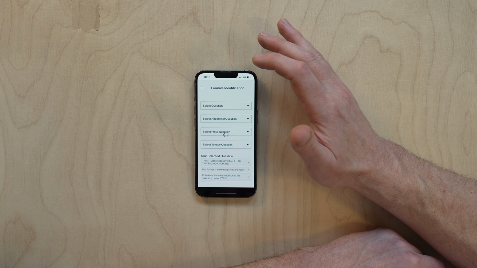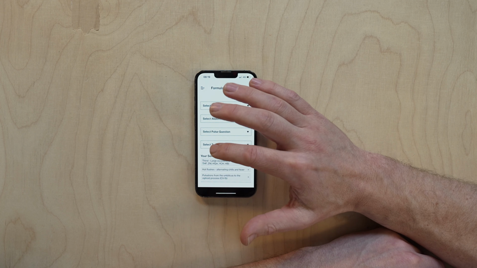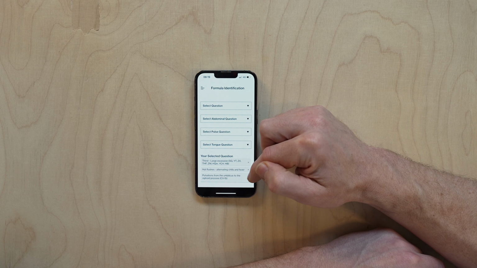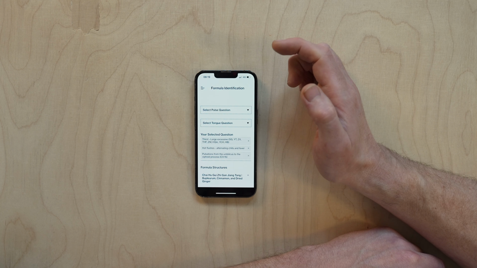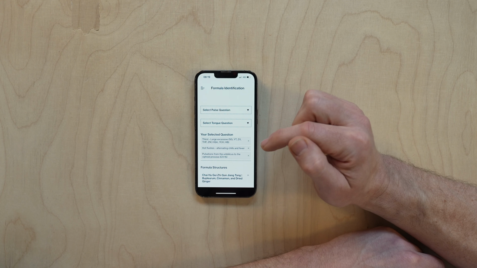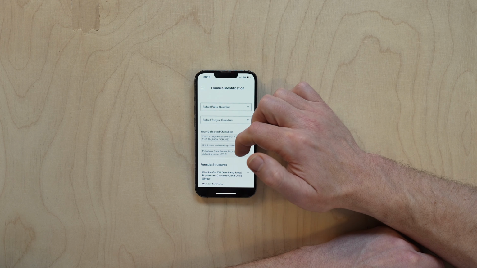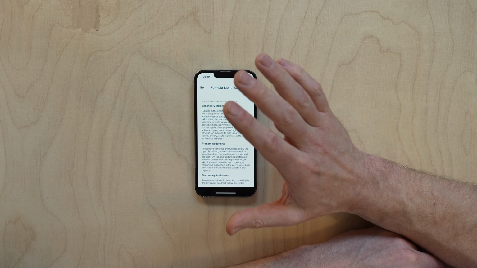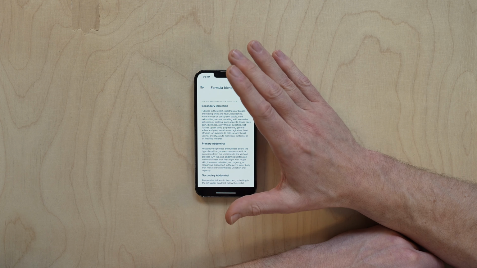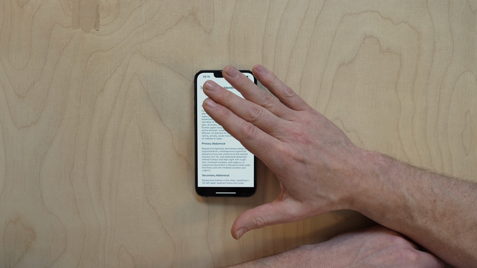Let's click that and see this person has thirst, alternating chills and fever, and pulsations from the umbilicus to the xiphoid process, and what formulas are available to us. So it's narrowed it down to 1 formula structure. So when we click on that formula structure, we again have all the primary and secondary indications, because you must have the primary indications first before you have the secondary indications.